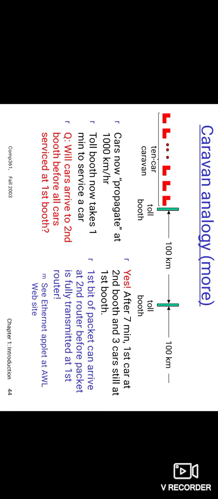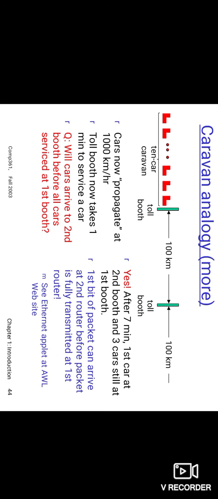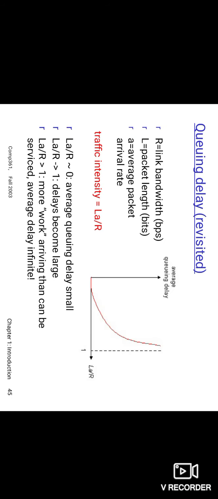Then the time for the last car to propagate from the first to the second toll booth, 100 kilometers, is 100 by 1 hour, approximately 62 minutes. So this is the problem: 10 cars are waiting at a toll booth, then they reach the other toll booth.